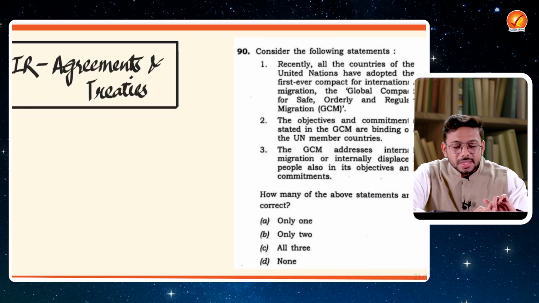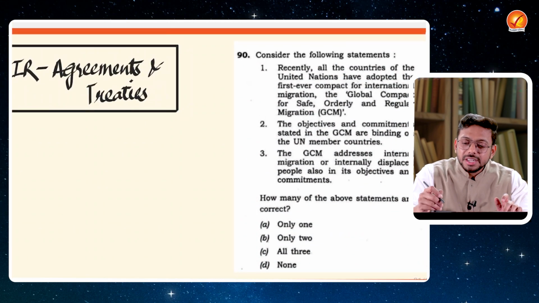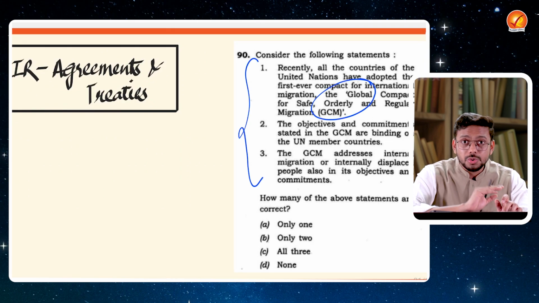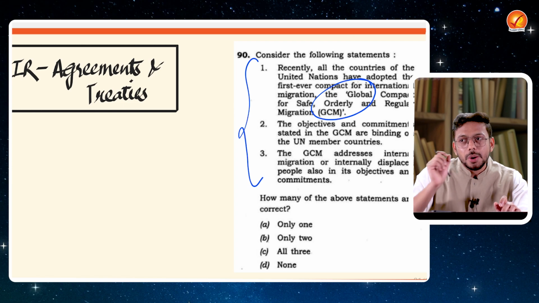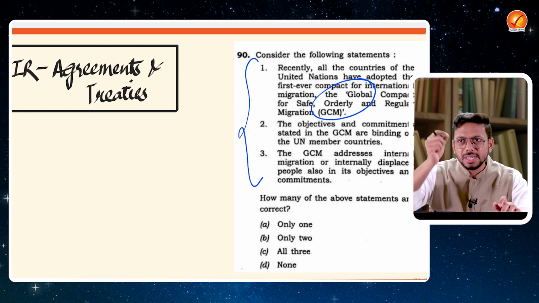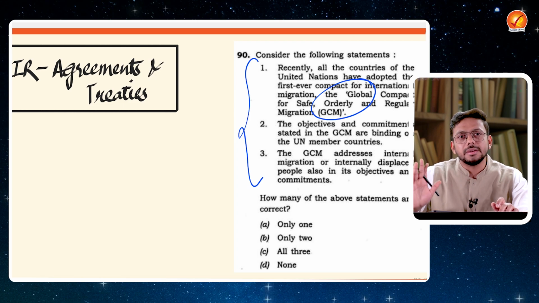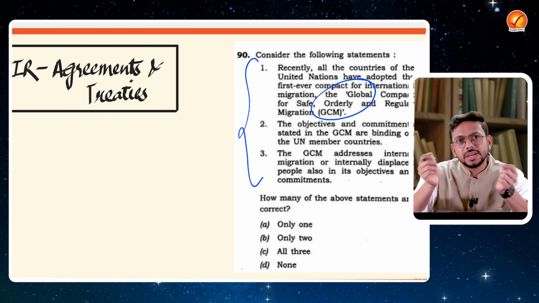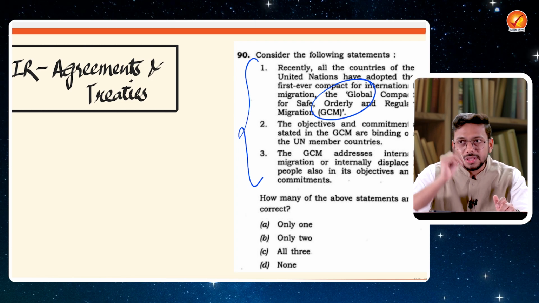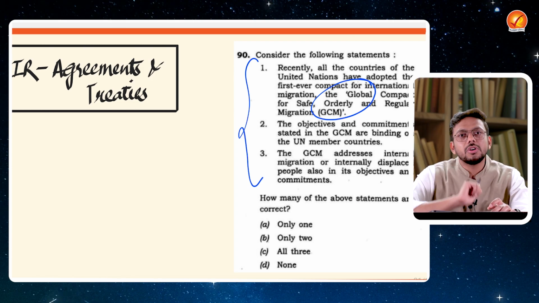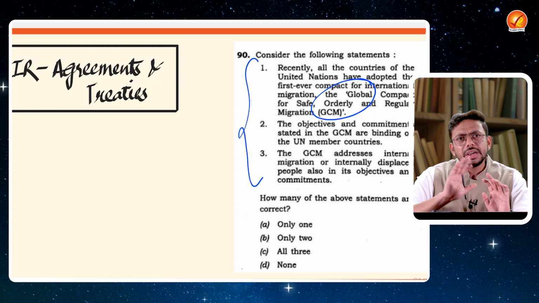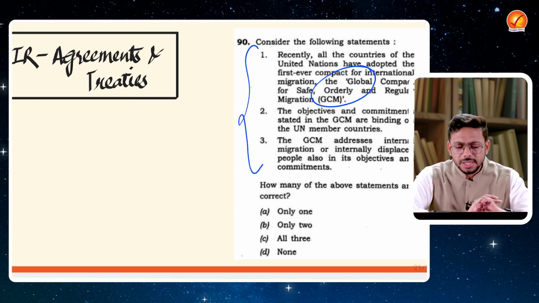Let's move forward. Again, with respect to IR, if certain agreements and treaties are in the news, you have to make a note of them. How exactly is India getting impacted? What are the top 5 features of those treaties? Done, more than sufficient. Who are the people involved in those agreements? Who are the countries involved? Whether the UN is involved or not, whether India is involved or not, you figure out all those things. 5-6 points, done, prepared.